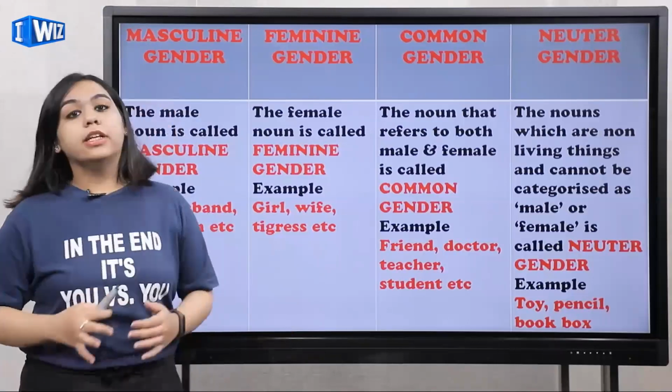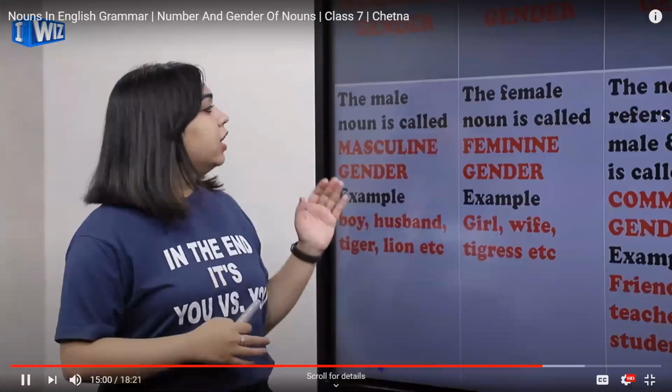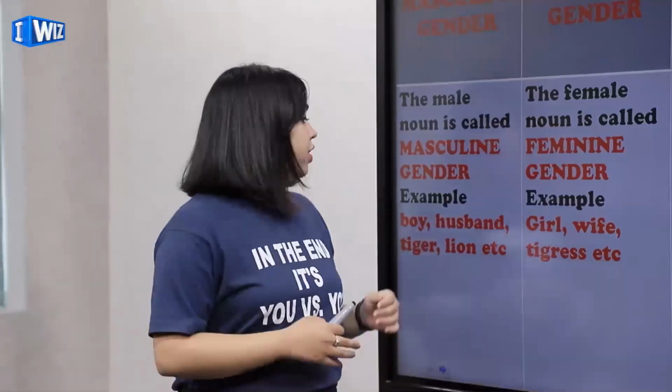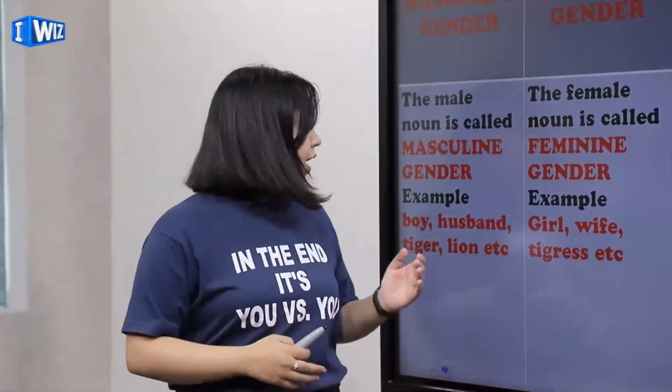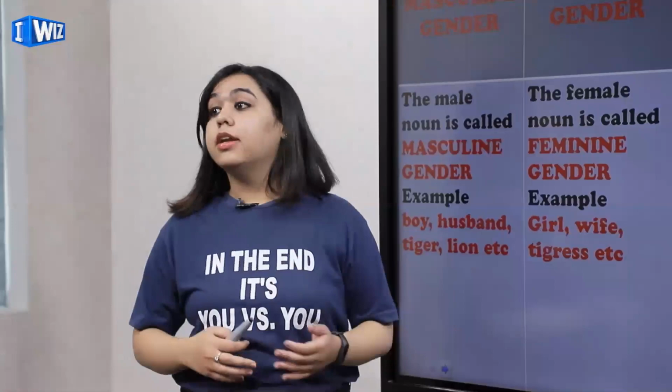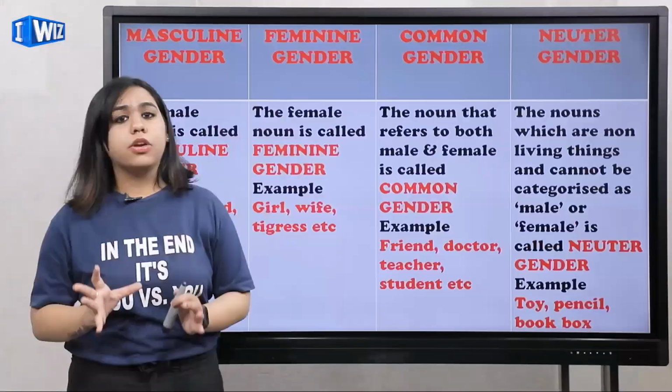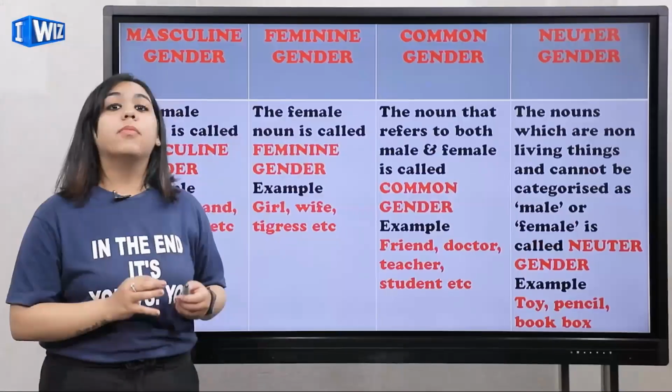Now, what about the masculine gender? Yes, the male noun is called the masculine gender. Example, boy, husband, tiger, lion, etc. So, all the male genders fall under the category of masculine gender.